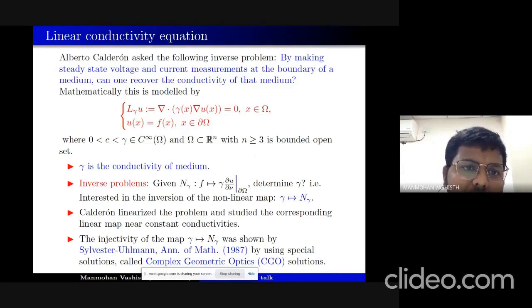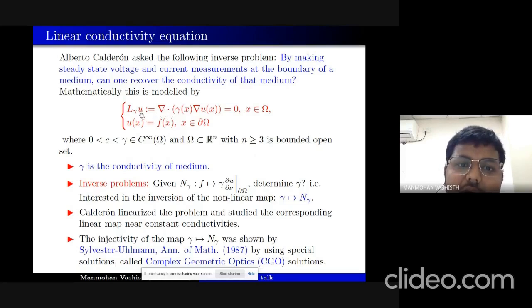So Alberto Calderón, who is an engineer, asked the following inverse problem, which is motivated by oil exploration and seismic imaging. He asked the following question: by making steady state voltage and current measurements at the boundary of a medium, can one recover the conductivity of that medium? So mathematically, this can be modeled by the conductivity equation.